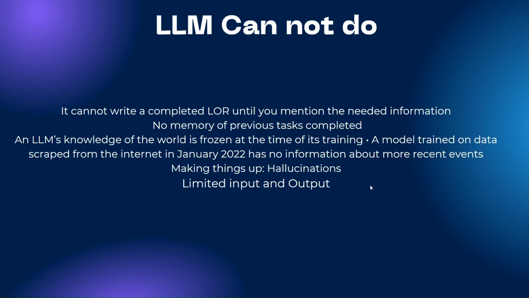The next thing is limited input and output. For text summarization, for example with PDFs, you can't give two to three files as input together, because there's some constraint. You can give maybe 1000 or 2000 words at max.